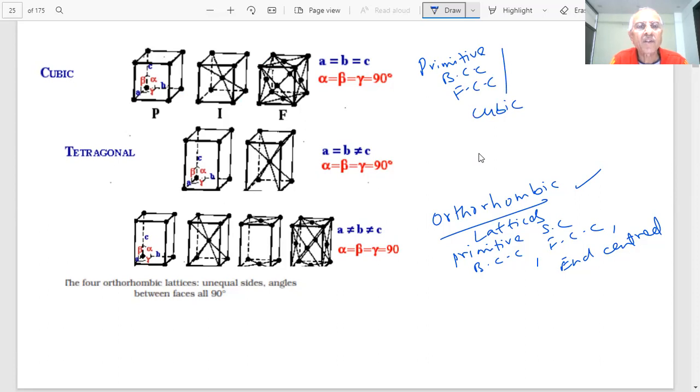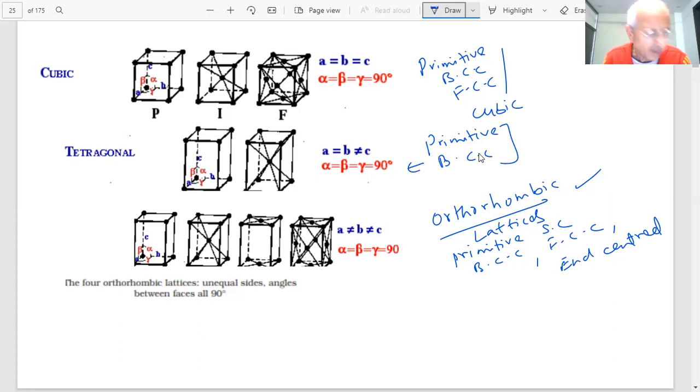And in tetragonal, what we have shown, students, is 8 particles at the 8 corners, that is primitive, and 1 particle at the center and 8 on the corners, this is BCC. See that? I hope you can appreciate the pictures that have been shown.